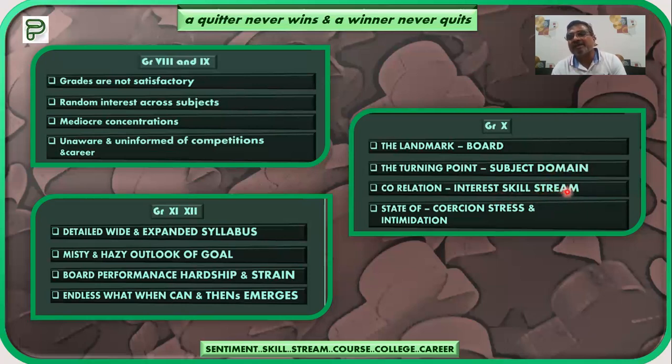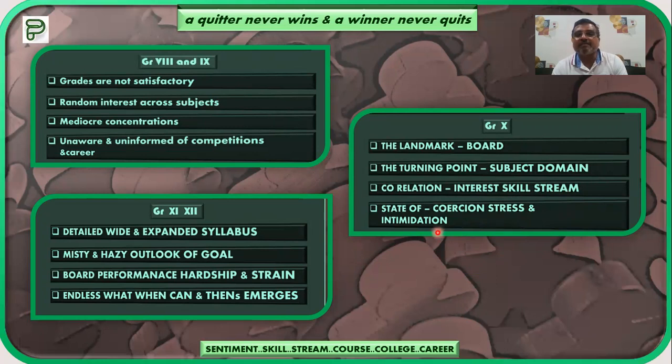So this is primarily, or we can say very firstly, to identify our interest and skill, so that we will be in a position to make a choice for a specific subject stream, which is going to decide our future career prospects also.